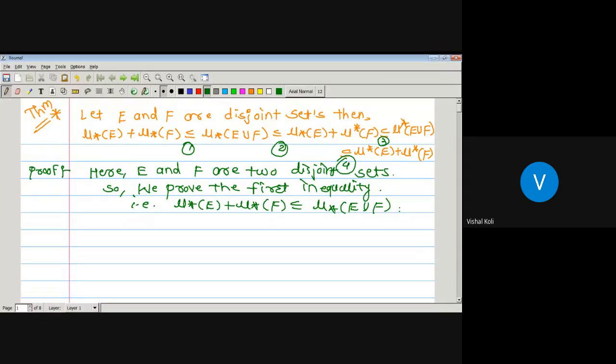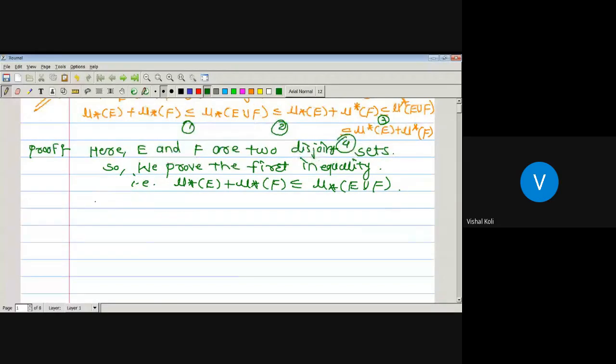So in the first case we will assume that either the inner measure of E or the inner measure of F is infinite. Then the remaining case will be the case in which both the sets E and F have finite inner measure. Okay, now suppose that either the inner measure of E or the inner measure of F is infinite.